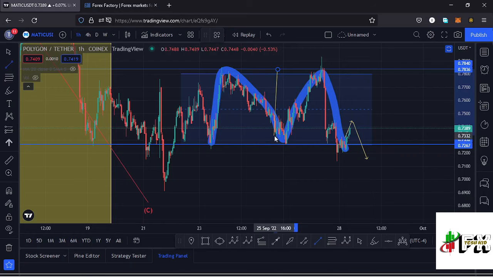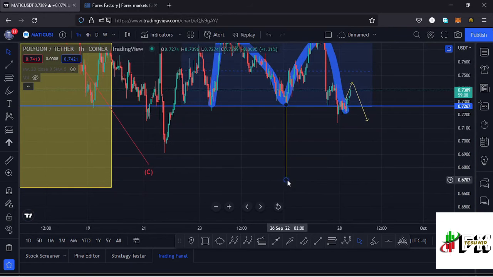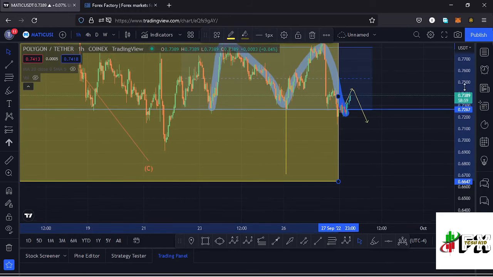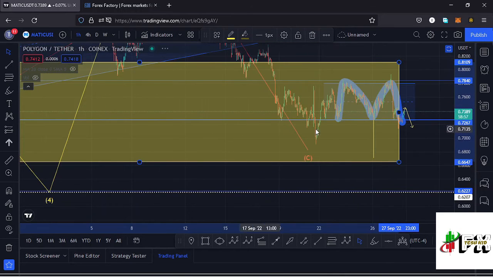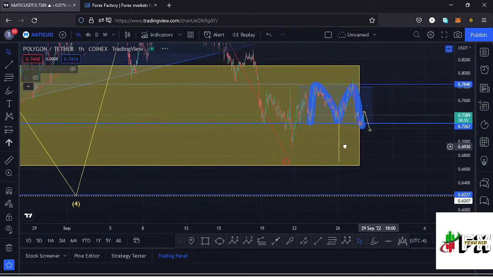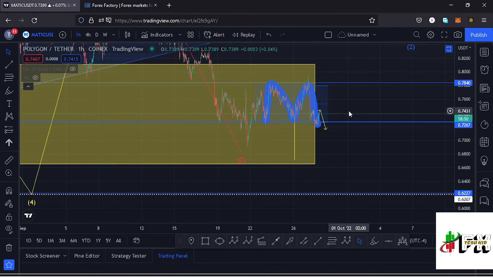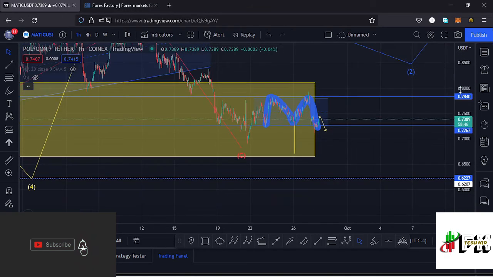So using a trend line, we can get that height between the tops and the neckline, and then place it down here to give us a minimum target area to the lower side, and that gives me a target area back to around the $0.67 mark, and that supports my analysis that maybe the low for that fourth wave to the lower side is not yet in, and we might continue seeing lower prices, maybe get back to around the $0.66 mark, maximize that target area before we continue seeing higher prices here on the Polygon Matic chart.